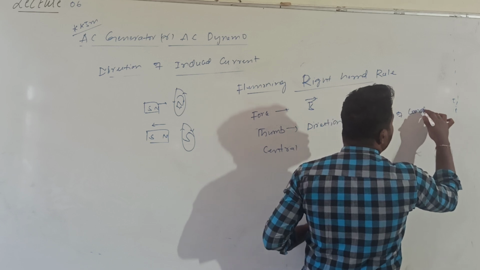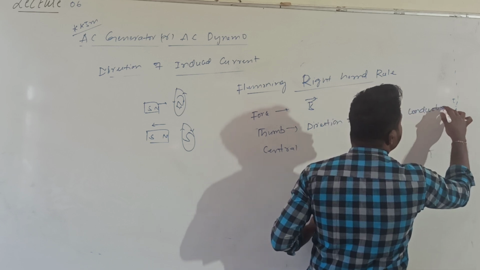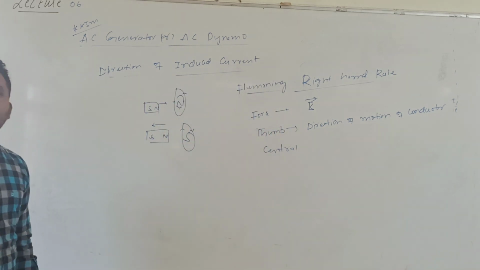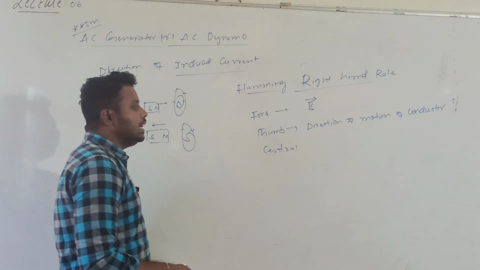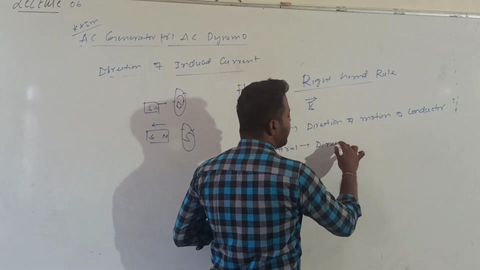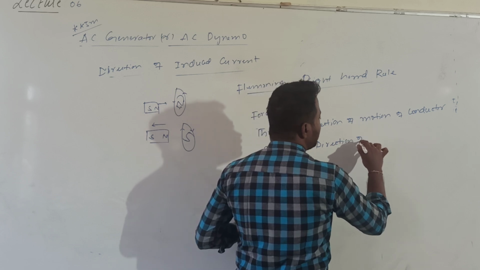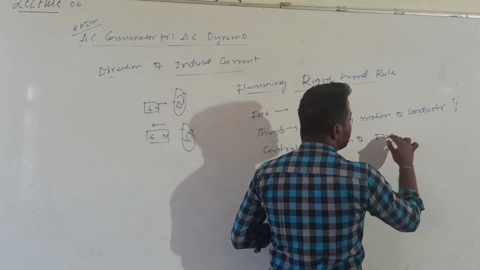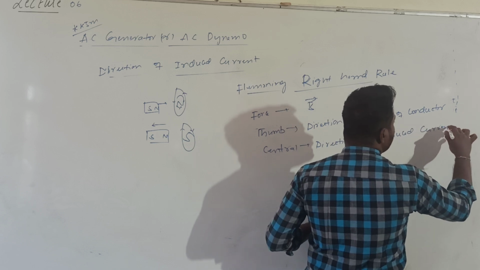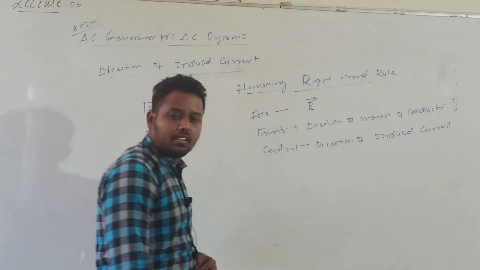Generally, whenever a conductor is moving in an external magnetic field, an induced EMF will develop. That induced EMF is called motional EMF. Then the central finger gives you the direction of the induced current. Can you remember this?